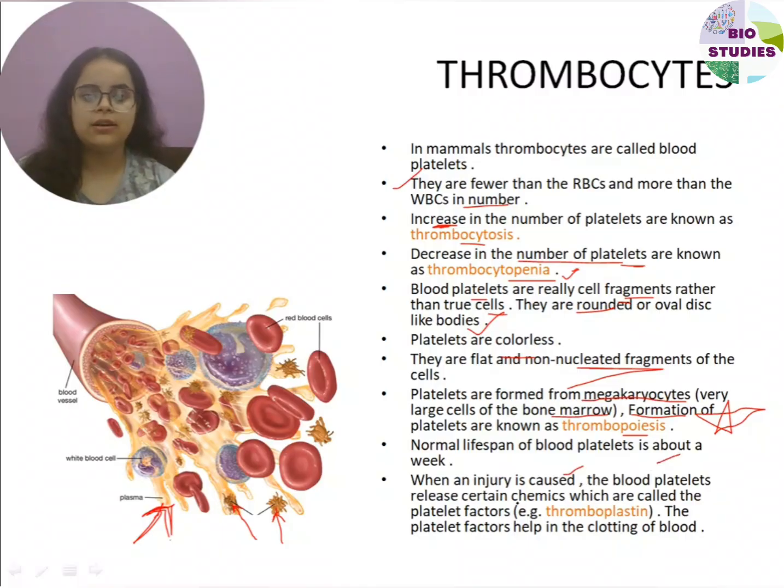the blood platelets release certain chemicals. The spelling is wrong. The chemicals are called platelet factors, that is thromboplastin, and these platelet factors help in the clotting of the blood.